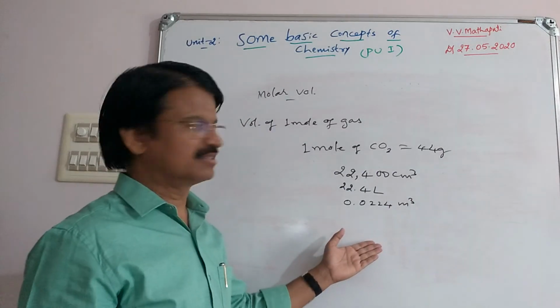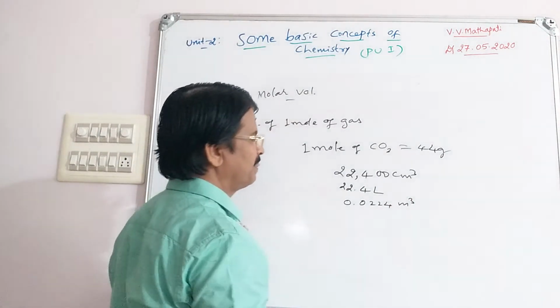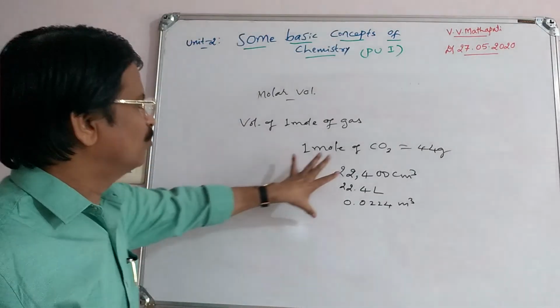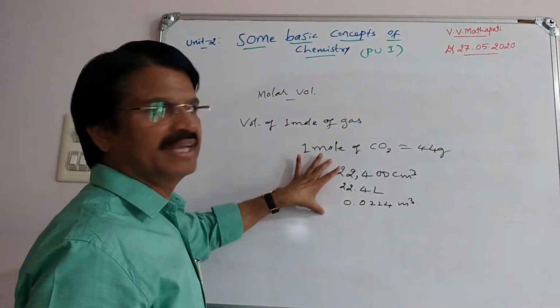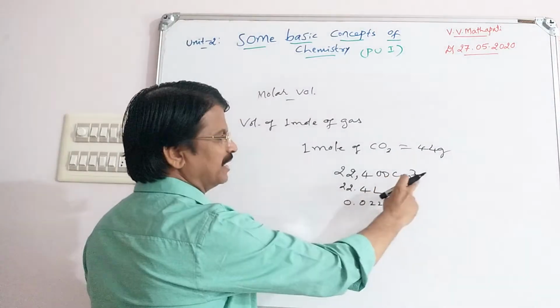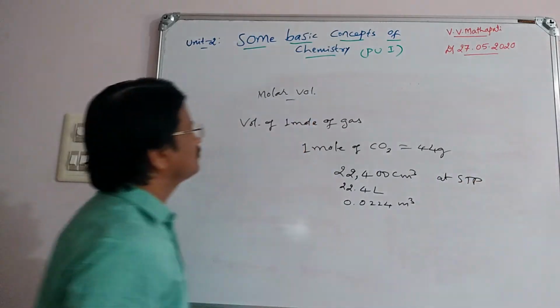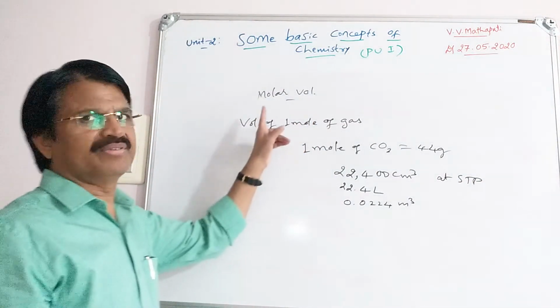Sorry, SI unit cubic meter, 0.0224 m cube. So 1 mole of a gas occupies this much volume, 22,400 centimeter cube at STP. So this is in case of molar volume.